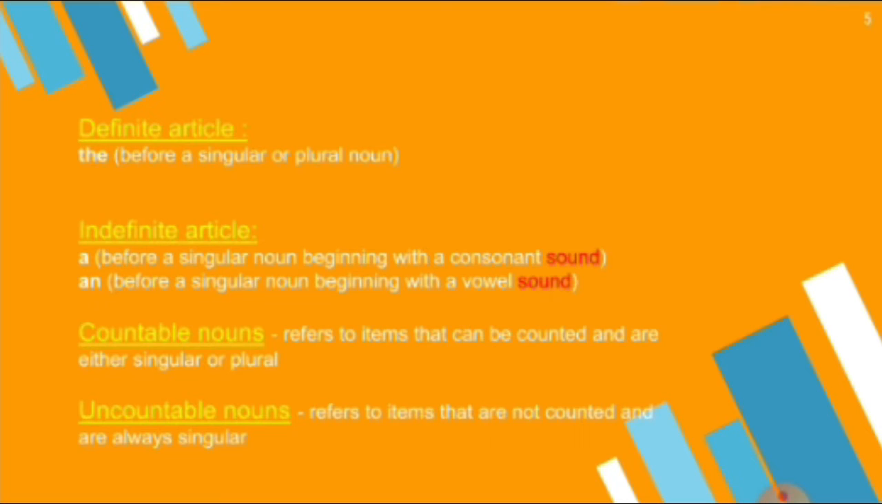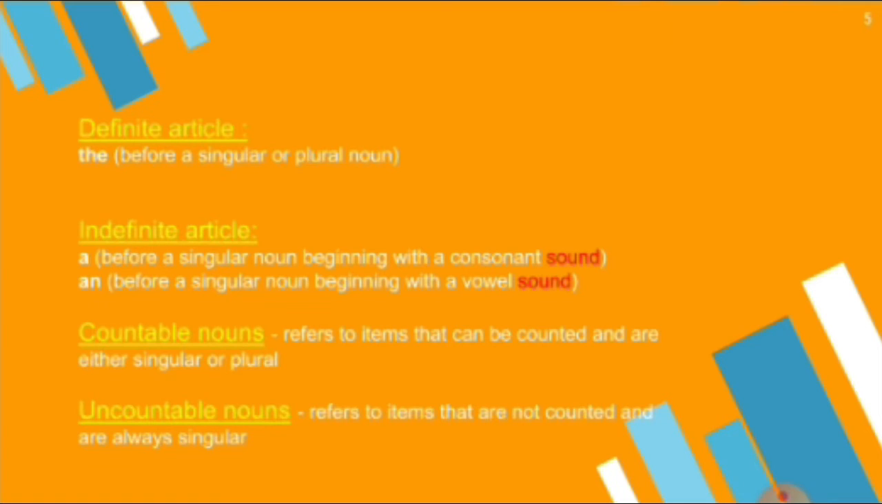And the second category is uncountable nouns. It refers to items that are not counted and are always singular. Sometimes such kinds of words are used in the sentence that show the noun which is totally uncountable, right? So these are the two categories, countable and uncountable nouns, and on the basis of those nouns you have to remember how we are going to use these definite and indefinite articles.